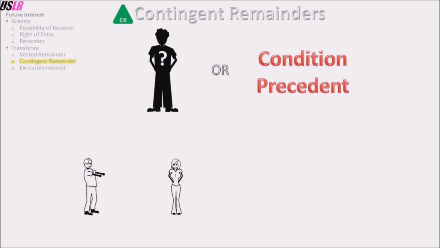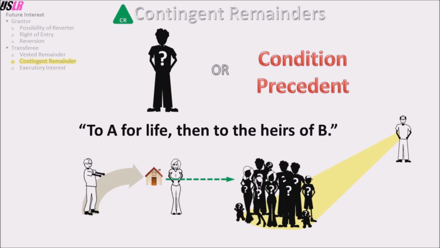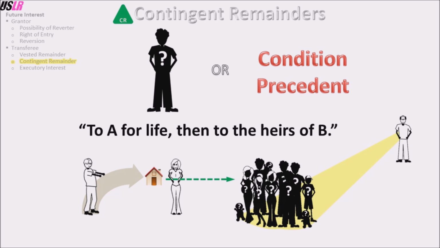For example, O conveys to A for life, then to the heirs of B. A is alive and B is alive. The heirs of B are unascertained because they are only determined at B's death. Thus, being unascertained because B is still alive, B's heirs have a contingent remainder.